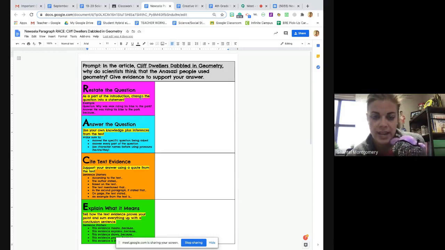In this first box, we are restating the question and we are answering the question. And this time it is a question. And don't forget, when we do the restate, you need to include the title of the article. That is super important. If you want to do a true restate, we have to include the name of the article. So how I would restate that, you can check and see if yours is restated like this.